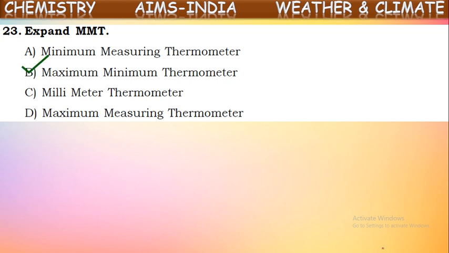Next one. If you see here, expand MMT. What does it mean, MMT? It is a short form of the thermometer name which is used to measure the maximum and minimum temperatures of a place. So MMT means maximum minimum thermometer. This instrument is used to measure the highest and lowest temperatures of a place. Maximum minimum thermometer is the full form of MMT. Okay, next one.